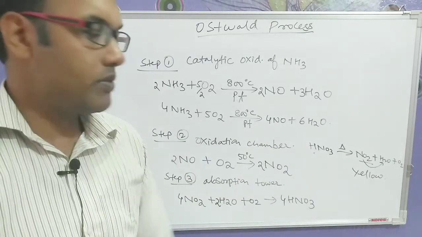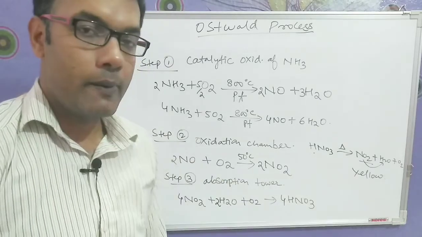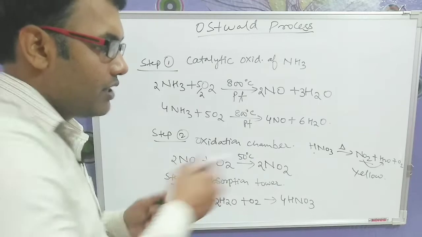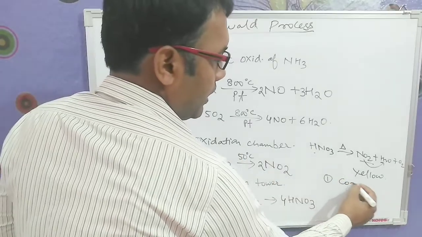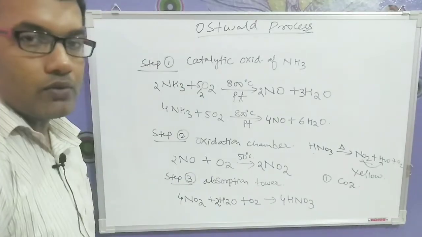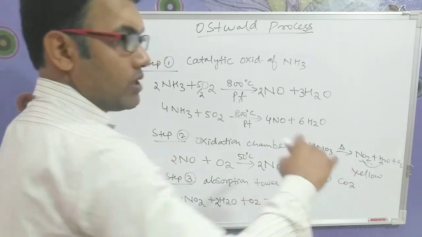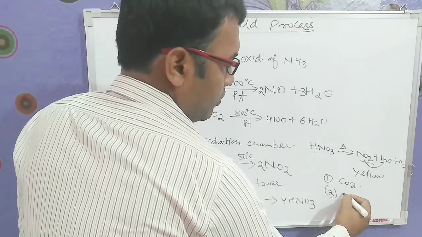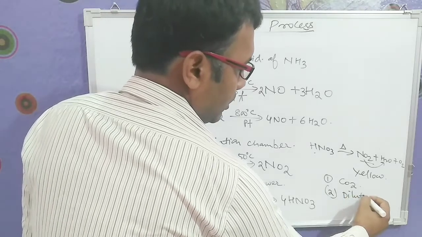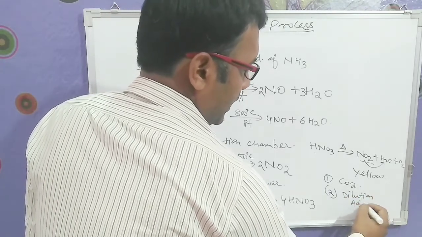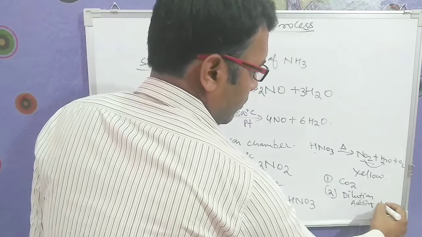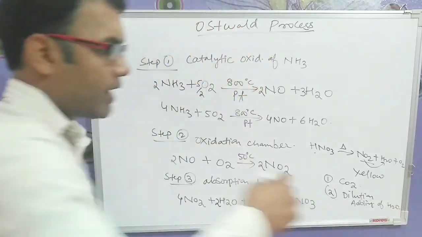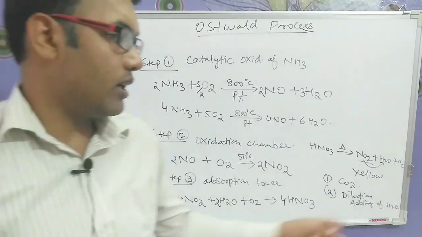Now there are 2 ways by which we can remove this yellow color. The first one is addition of carbon dioxide. If you add more carbon dioxide, then this yellow color once again changes into colorless. The second one, we can do dilution. Dilution means adding of water. If we add more water, then the yellow color vanishes.